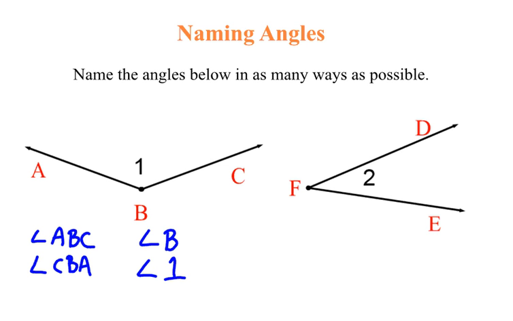Looking at the angle on the right, let's name it as many ways as possible. Using 3 letters, we could call it angle DFE or angle EFD. Using just the vertex, we could call it angle F, or we could name it with the number, angle 2.